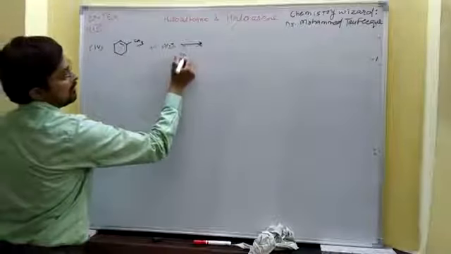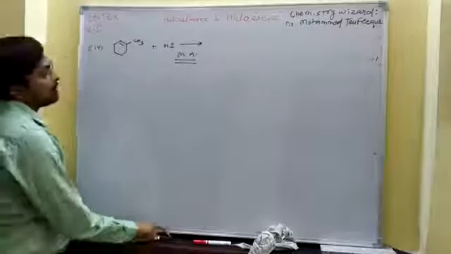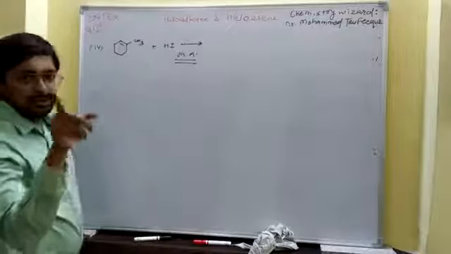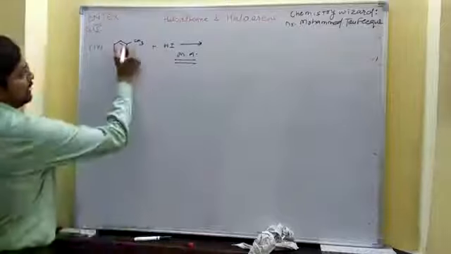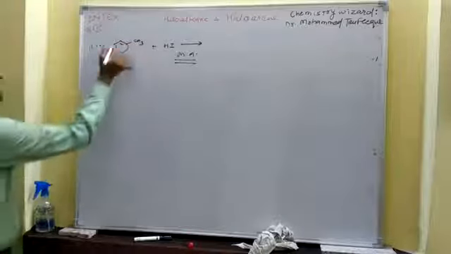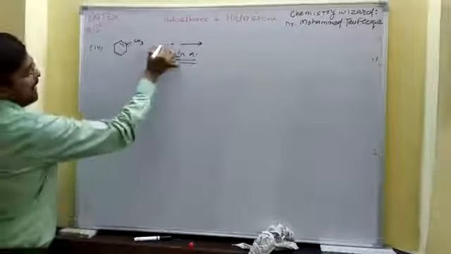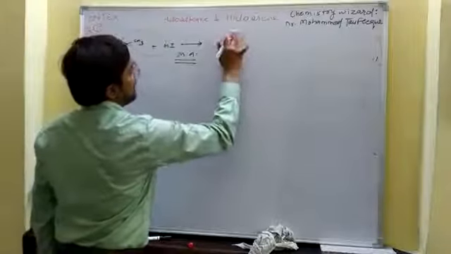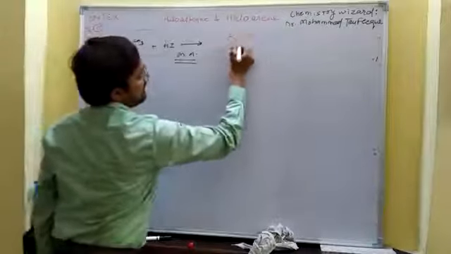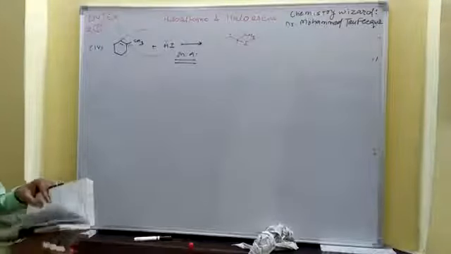Which kind of addition is it? Markovnikov addition. According to Markovnikov's rule, the negative ion adds to the carbon which has fewer hydrogens. Look at that carbon: it has no hydrogen, while that carbon has one hydrogen. So the iodine would add to this carbon and hydrogen would add to that carbon, and we have a cyclohexane where there is hydrogen and CH3. So now we have 1-iodo-1-methylcyclohexane as our product.